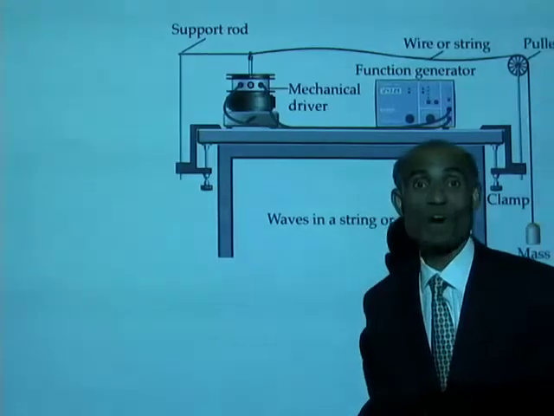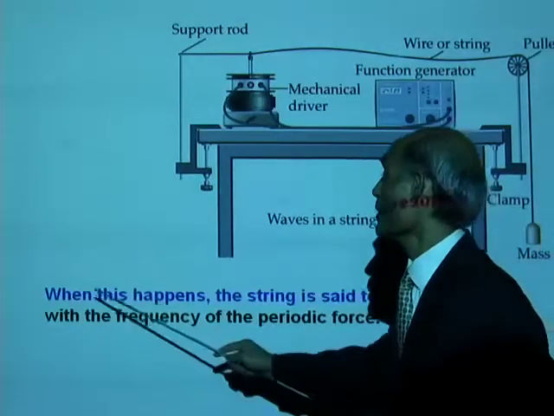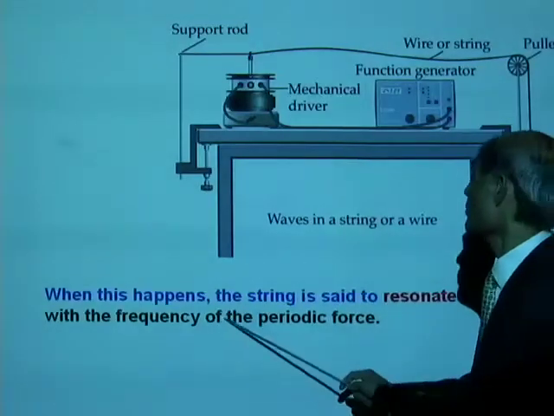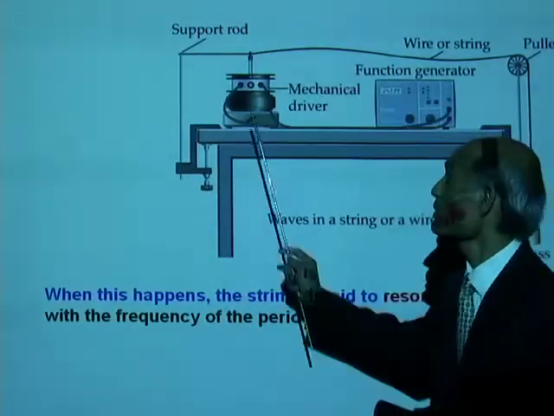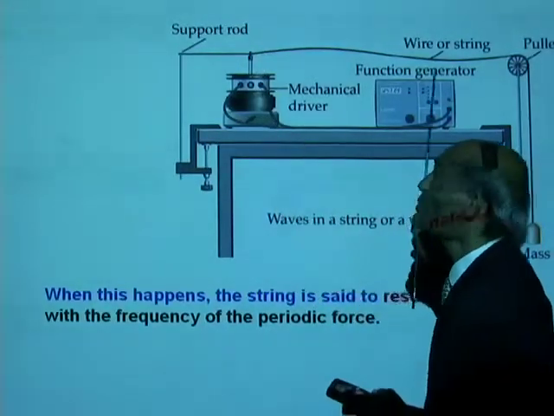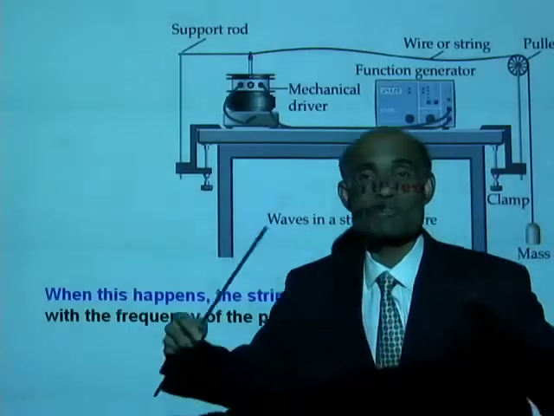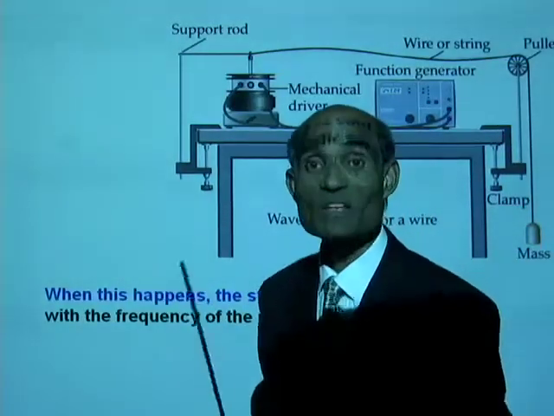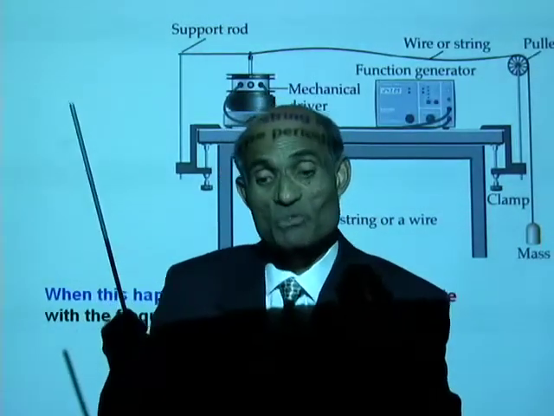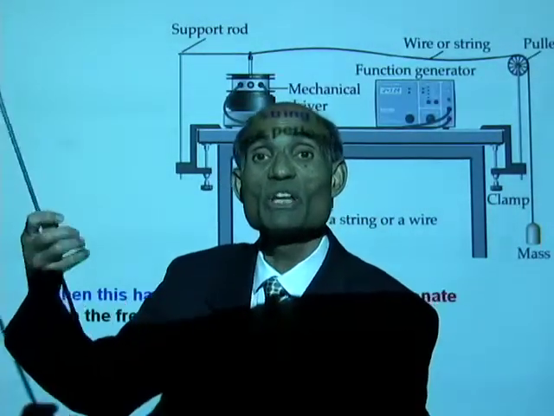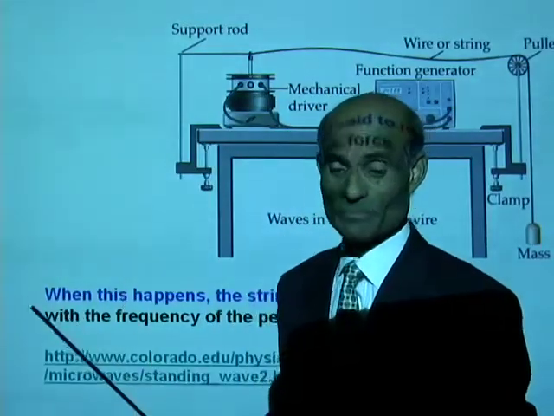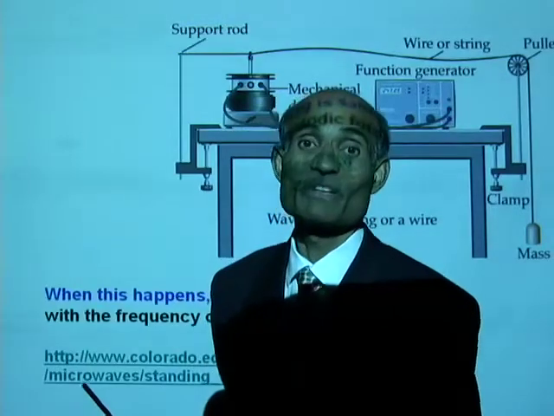An agreement of frequencies. Now, when this happens, the string is said to resonate with the frequency of the periodic force. In other words, the frequency of the periodic force agrees with the natural frequency of the string. That is when resonance occurs. There must be agreement between the natural frequency and the external periodic force. All right? That is what resonance is.